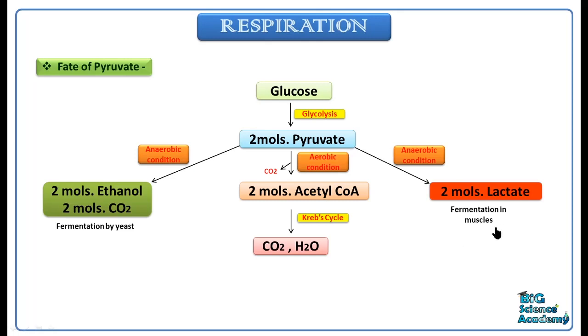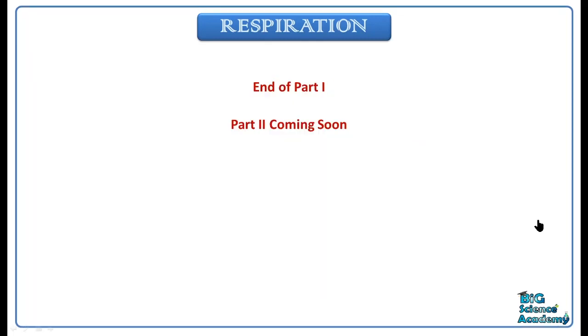Okay, so these are the 3 fates of pyruvate. One is the aerobic fate, where it is converted into acetyl-CoA. The other 2 are the anaerobic fate, this one and this one. The anaerobic fate is, the first one is the 2 molecules of ethanol and CO2, and the other is 2 molecules of lactate. Okay. So this is the end of part 1 of respiration.